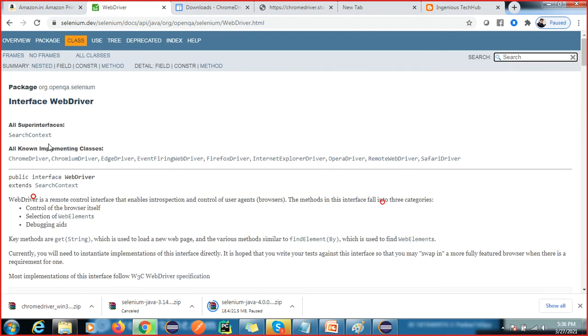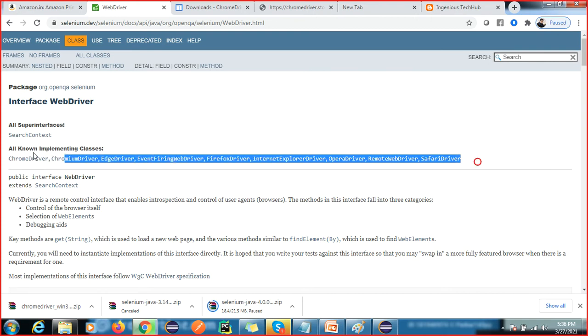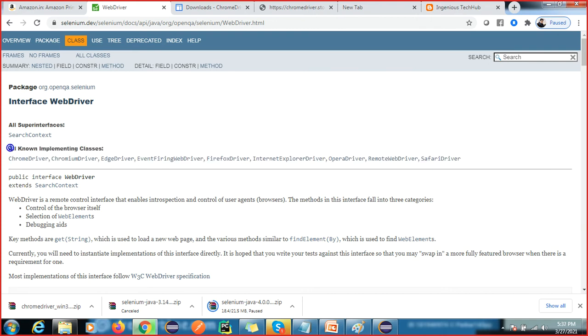If you go here, you can see SearchContext is the super interface for WebDriver, and we have multiple implementation classes of this: Chromium driver, Edge driver, EventFiringWebDriver, Firefox driver, Internet Explorer, Opera. These are the subclass implementations of WebDriver.